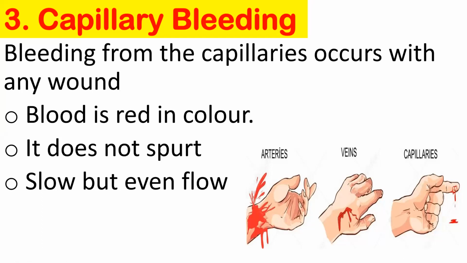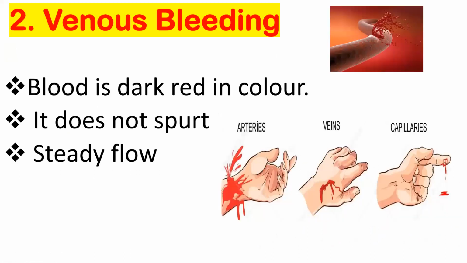In capillary bleeding the blood flow does not spurt, and it is slow but even flow. In venous bleeding the blood flow was also slow, but not as slow as in capillary bleeding. It is very slow, but it keeps on flowing, like droplets of water. So do you understand the types of hemorrhage or types of bleeding?